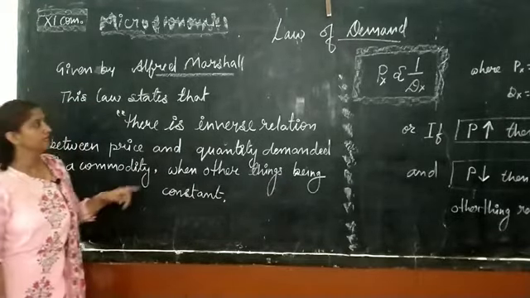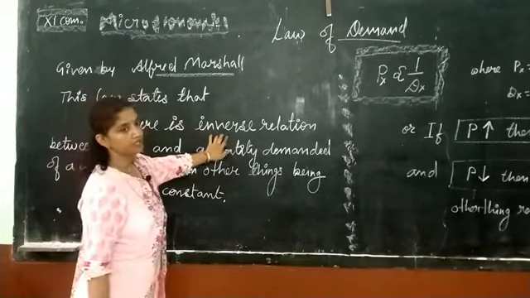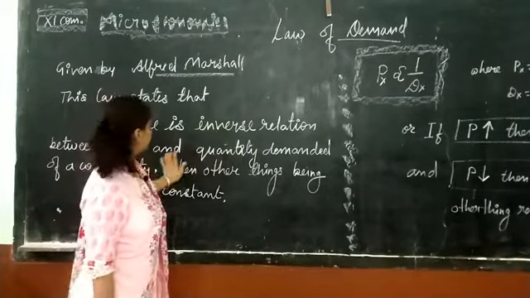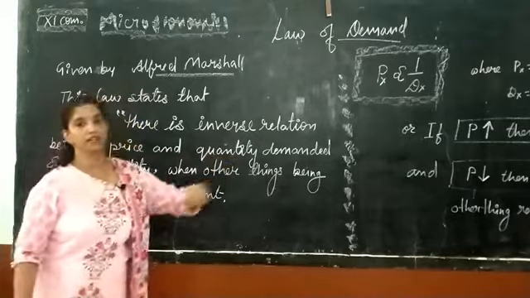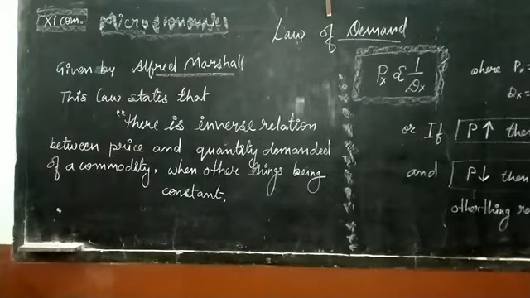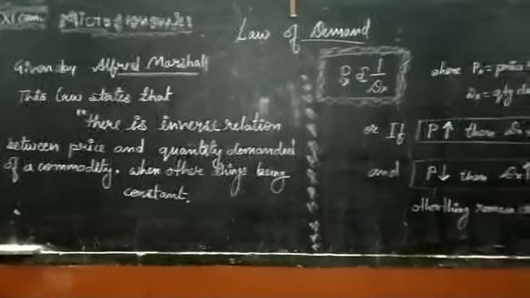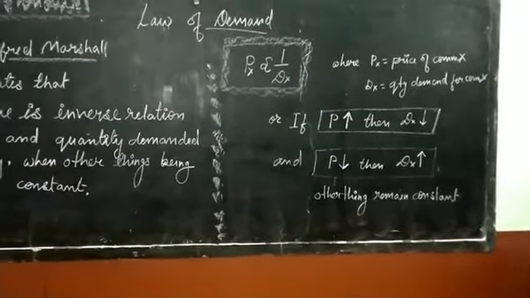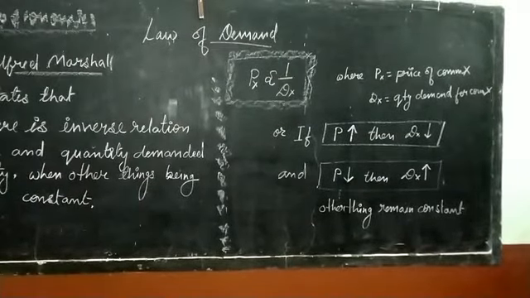This law states an inverse relation between price and quantity demanded. The relation is shown here.